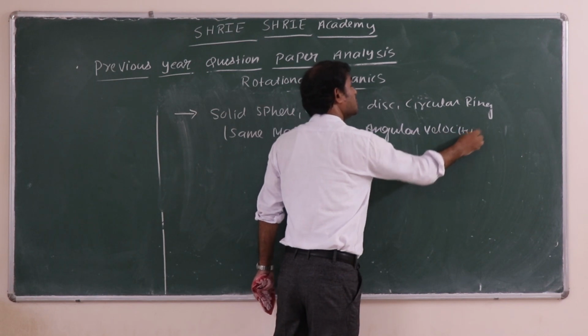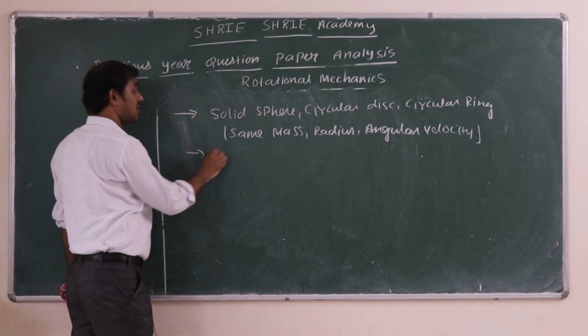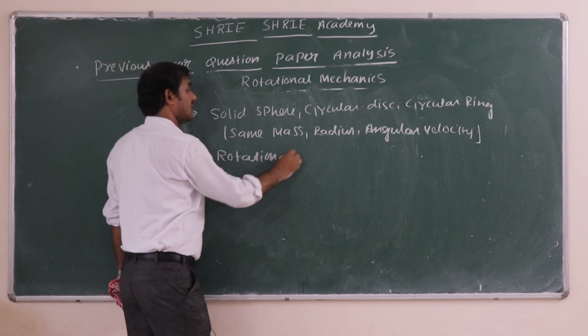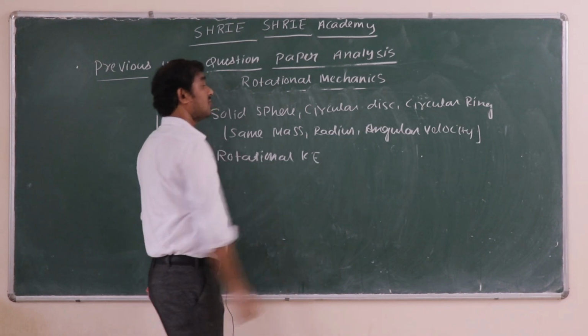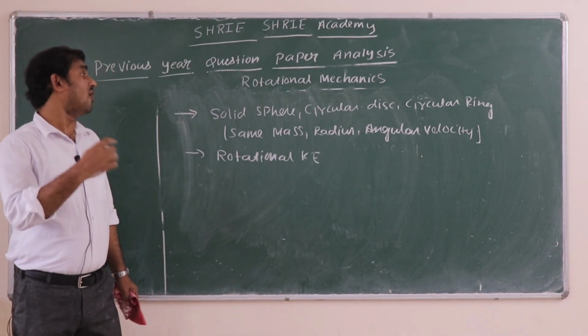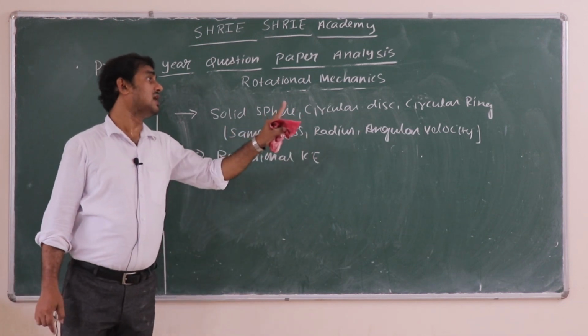So you want to stop it. It is a rotating body, so which energy will it have? Rotational kinetic energy, all of them have. He is asking for the order of work done to stop: solid sphere, circular disc and circular ring.